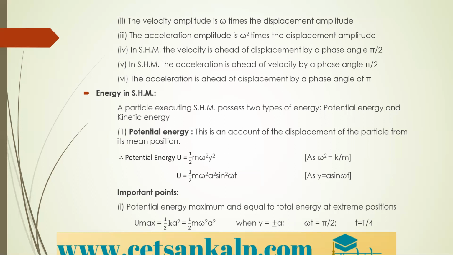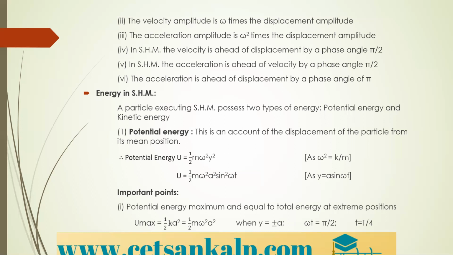You can see omega square can be written as k by m. This can also be simplified because we know that y is equal to a sin omega t, right? So in place of y, we can put a sin omega t. Then y square becomes a square sin square omega t, so we get half m omega square a square sin square omega t.